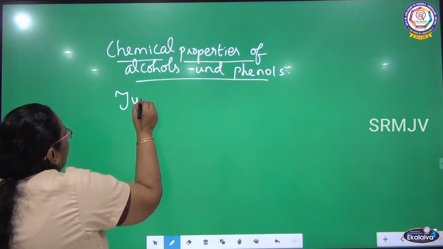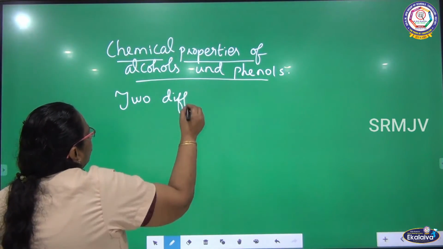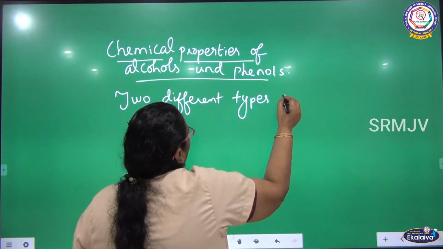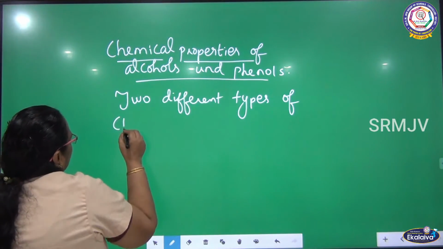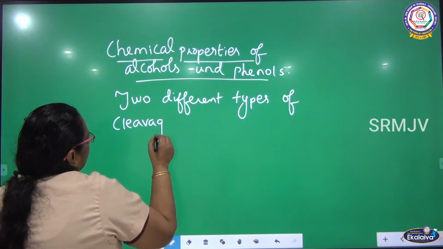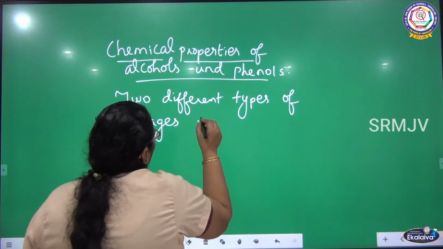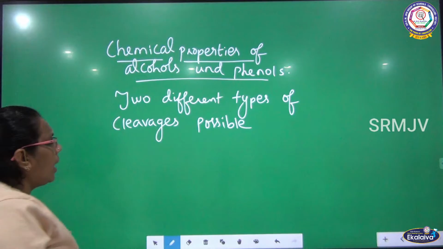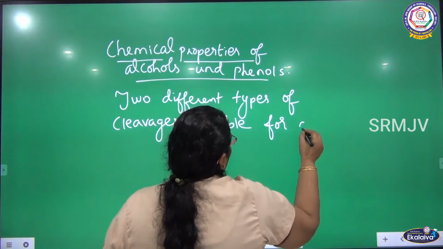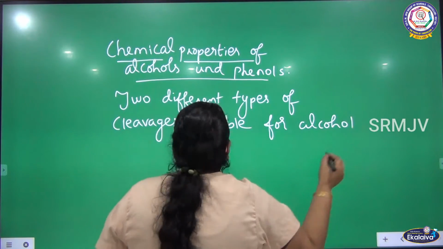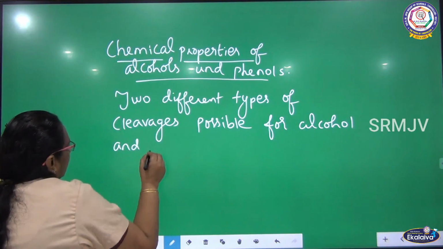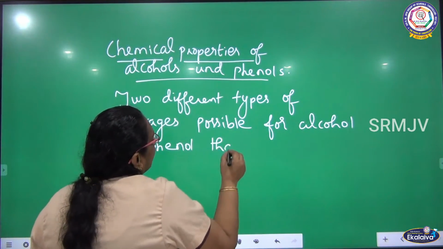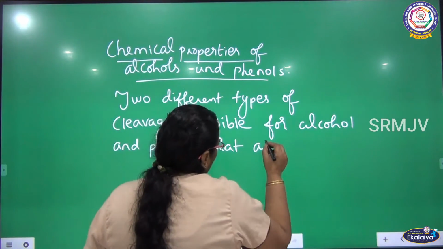Two different types of cleavages possible for alcohol and phenol, that affect the chemical properties.